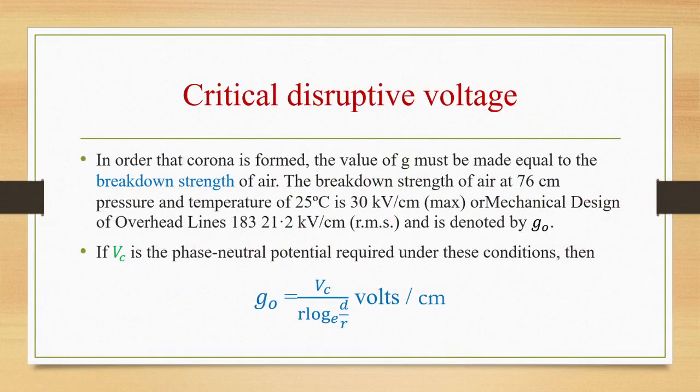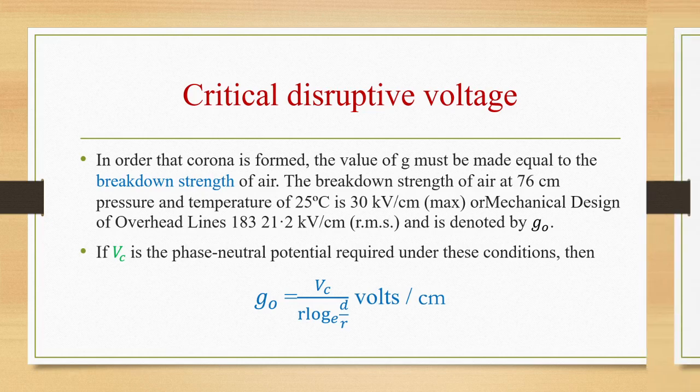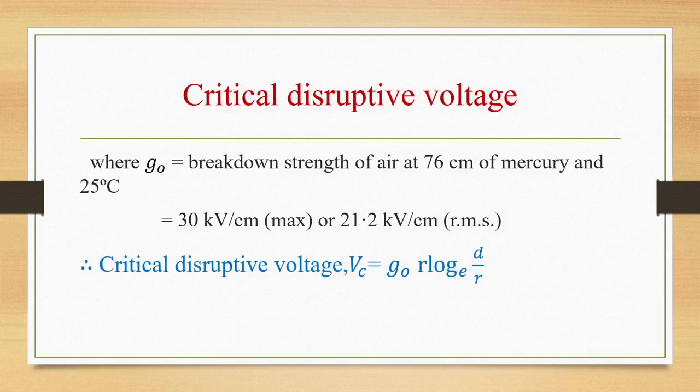So the value of g must be made equal to the breakdown strength of air in order that corona is formed. The breakdown strength of air at 76 centimeter pressure and temperature of 25 degrees centigrade is a maximum of 30 kilovolt per centimeter, or 21.2 kilovolt per centimeter rms for mechanical design of overhead lines, and is denoted by g naught. So now g naught is equal to Vc by r log d by r base e volt per centimeter. g naught is nothing but the breakdown strength of air at 76 centimeter of mercury and 25 degrees centigrade. Critical disruptive voltage Vc is equal to g naught r log d by r base e.